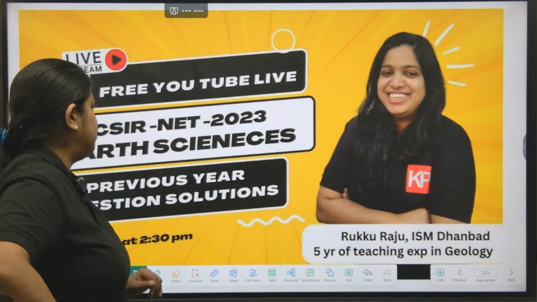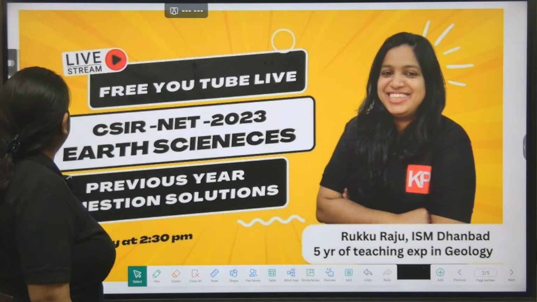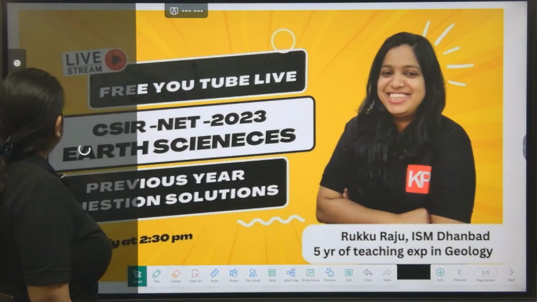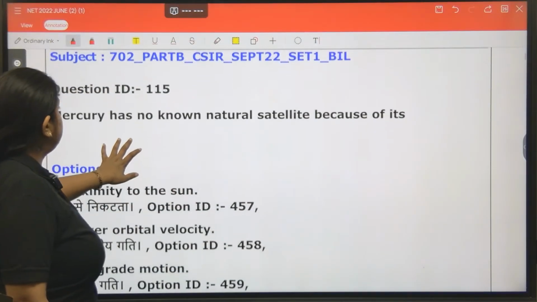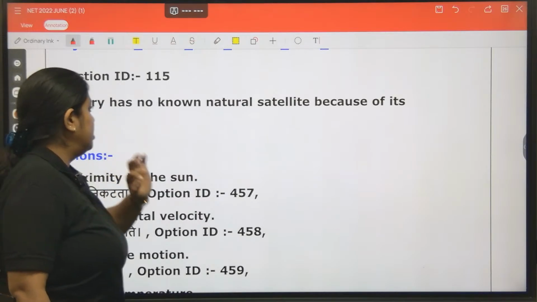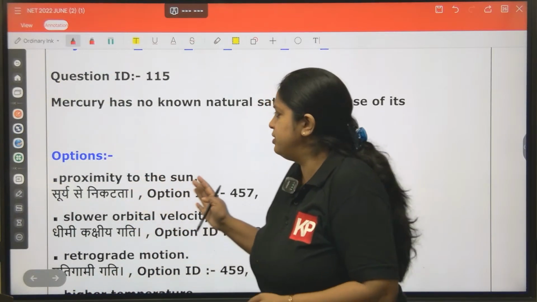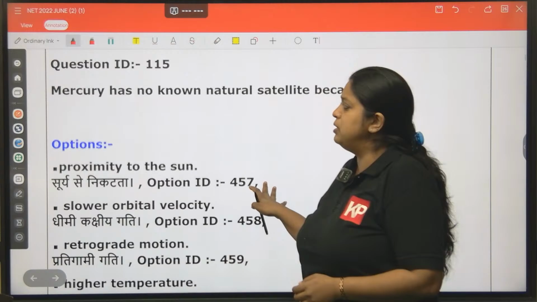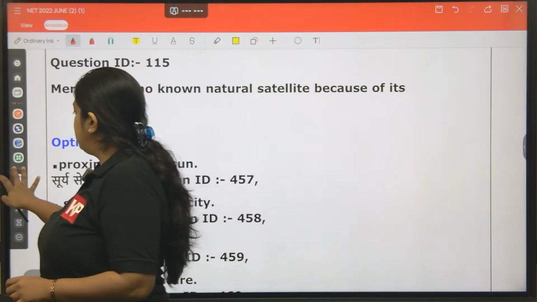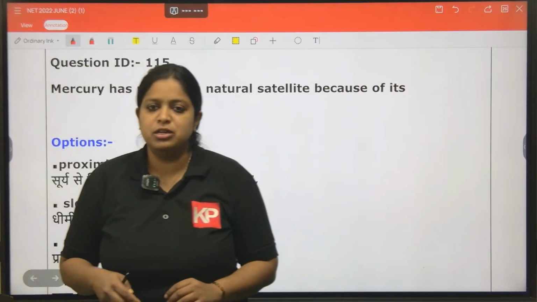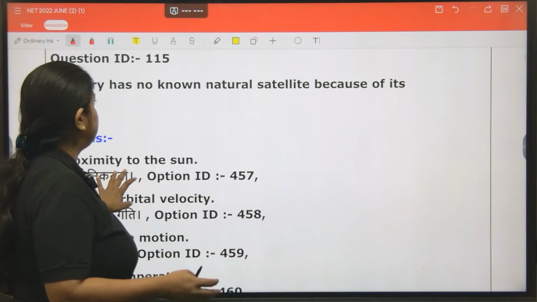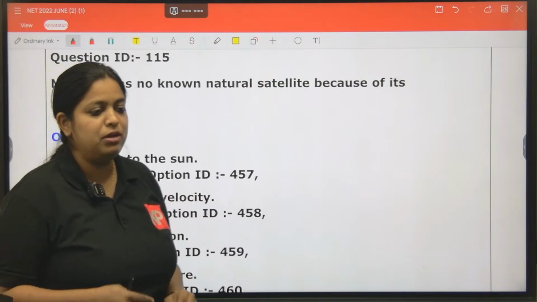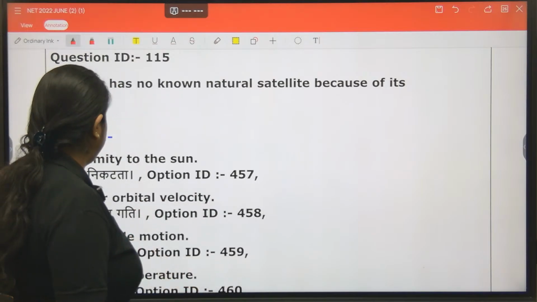So let's start discussing the question paper over here. So the first question. As we know, the June 2022 paper is not published on the website. So this is a question paper that I have downloaded from the portal of the NET examination, from those who have applied for the paper there. So this is the first question.